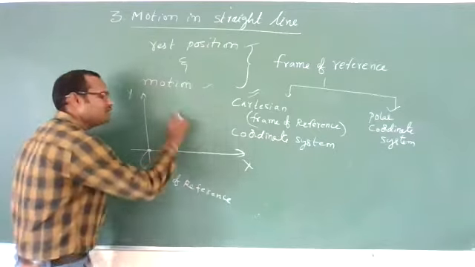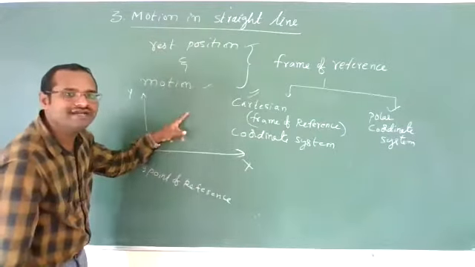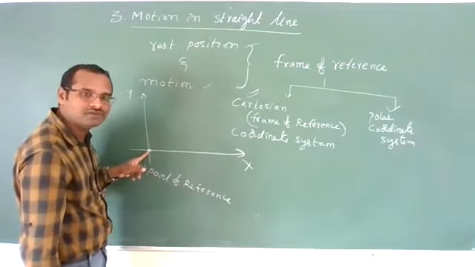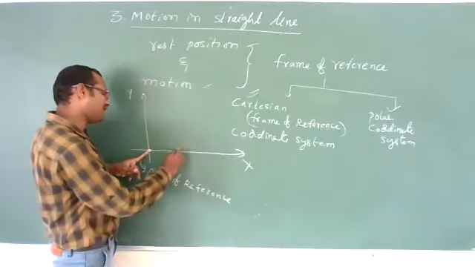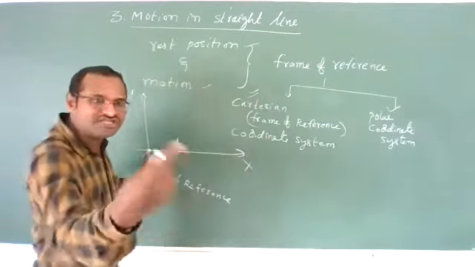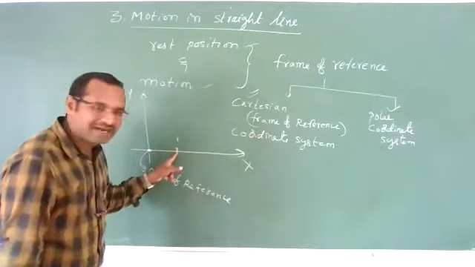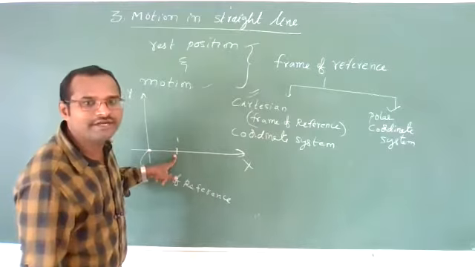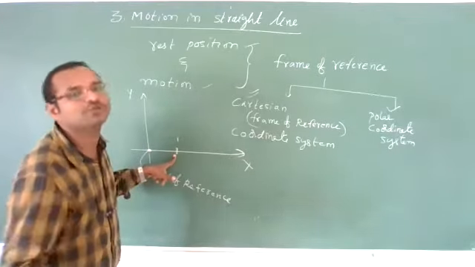Now, whether an object is in motion or not in this plane, we can decide by seeing from this point. If one particle is here, and with changing time its distance from this point is not changing, then we can say the object is in a rest position.